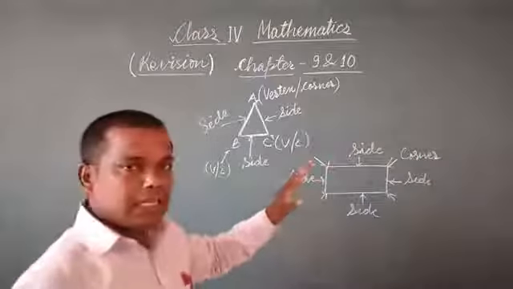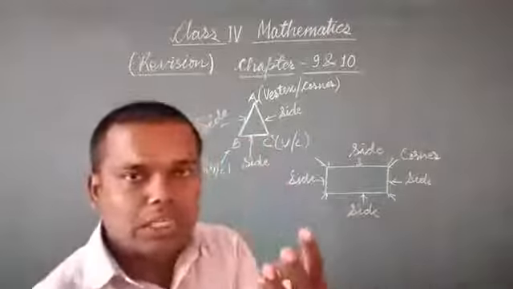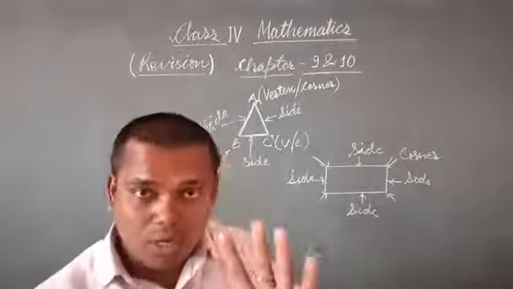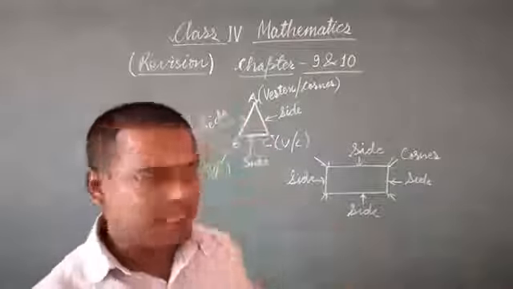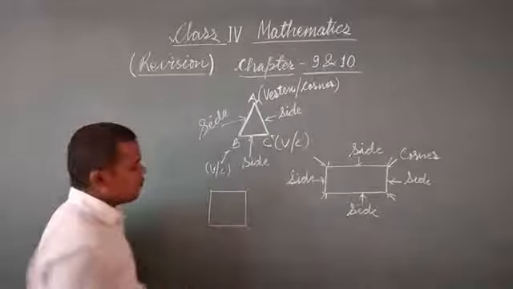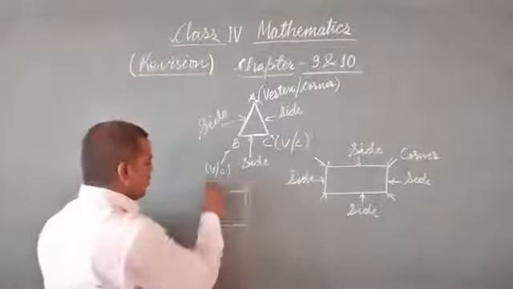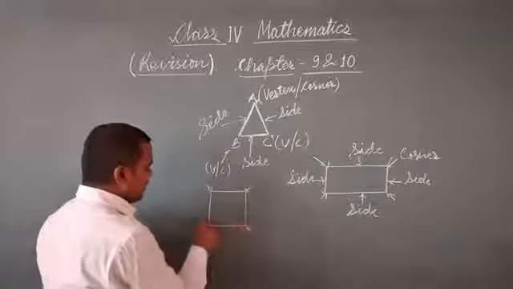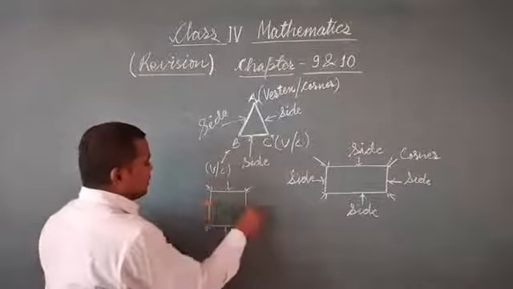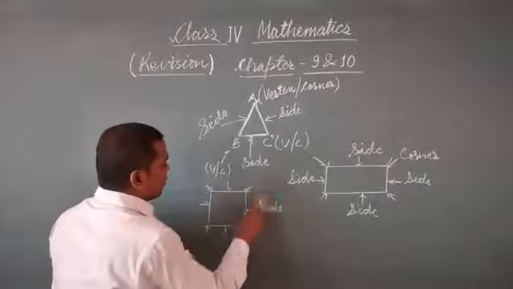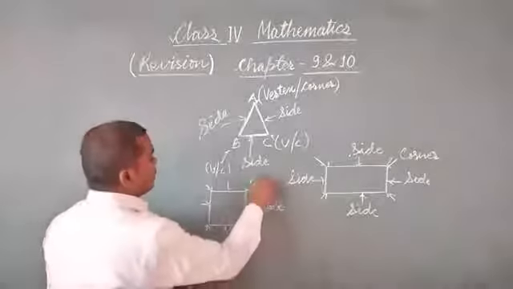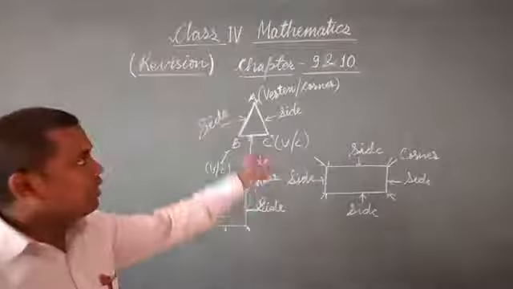It means in case of triangle we are having 3 corners and 3 sides, but in case of rectangle we are having 4 corners and 4 sides. Similarly, in case of a square we are having 4 sides and 4 corners. These are the 4 corners here, and these are the 4 sides here. Side and here corner.